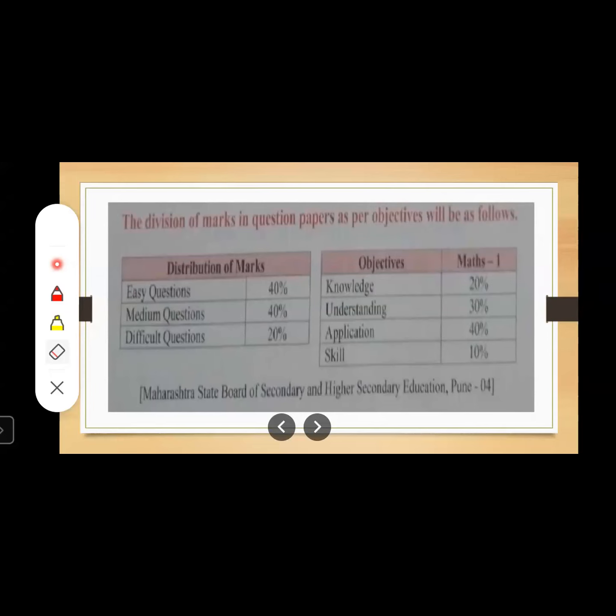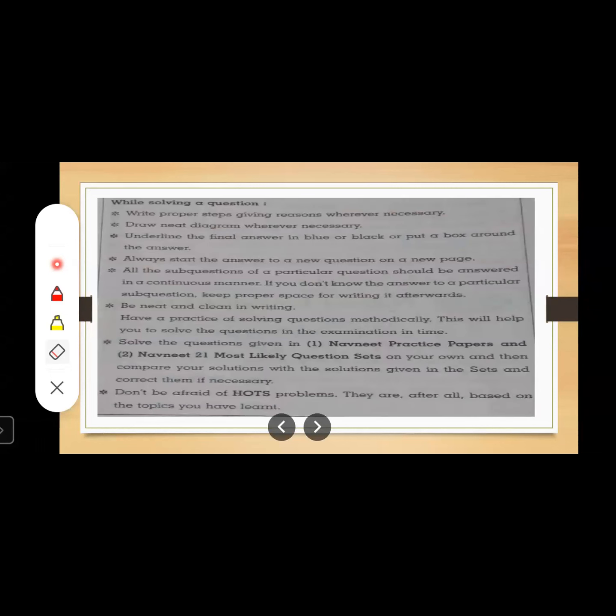If any situation is given, how you are going to solve the problem in a practical situation, they want to check. These questions you are going to solve in question number 4 and 5. Now, let us move to the next slide.